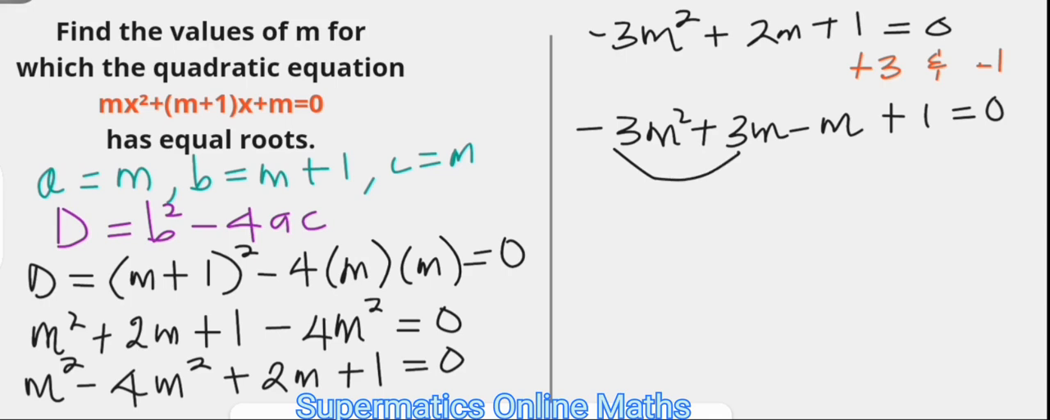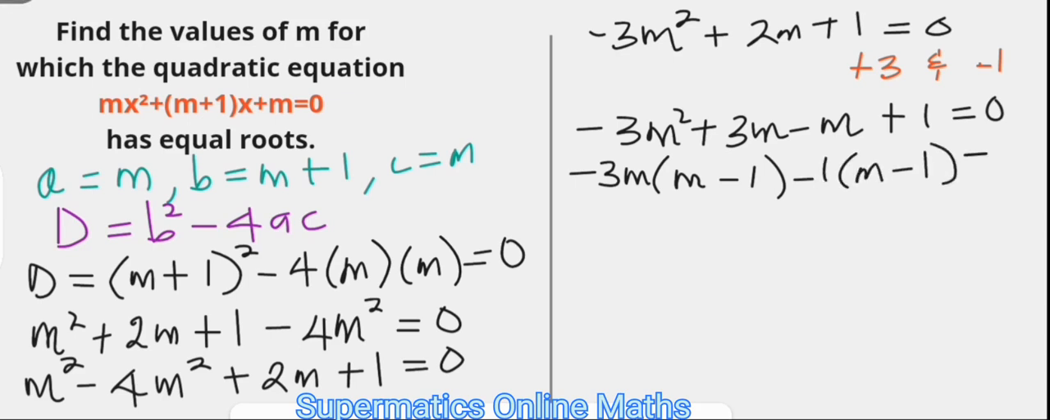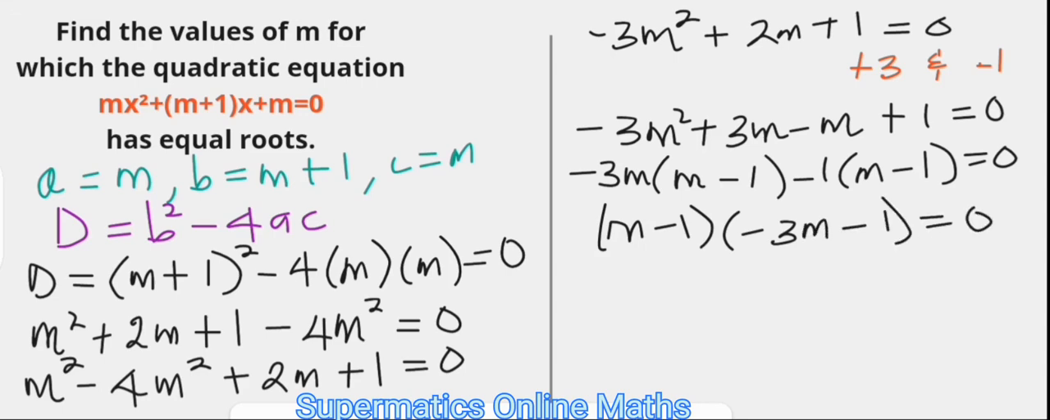Then from the first 2 terms, we can factorize negative 3m, leaving us with m minus 1. And from the second two terms, we can factorize negative 1, leaving us also with m minus 1. That's equal to 0. And then factoring m minus 1, we have (negative 3m minus 1)(m minus 1) equals 0.